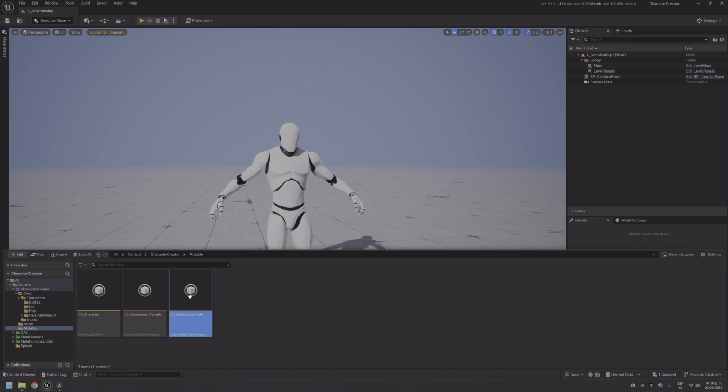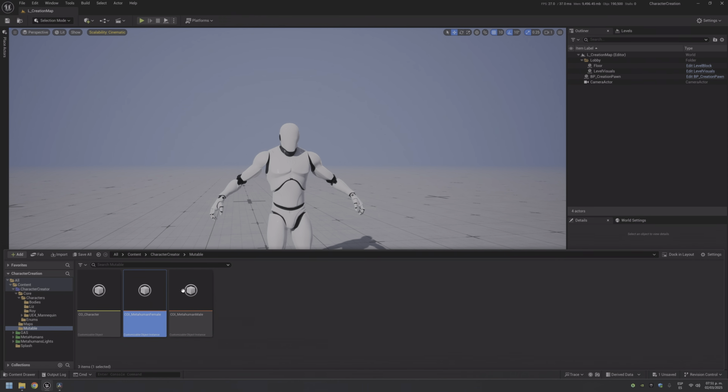Why we're using instances instead of the customizable object per se is because inside a blueprint you can only access and edit the instance, not the parent, the material parent, for example. It's not a material, but you get the point. So we need to work with instances, baked instances or open instances.